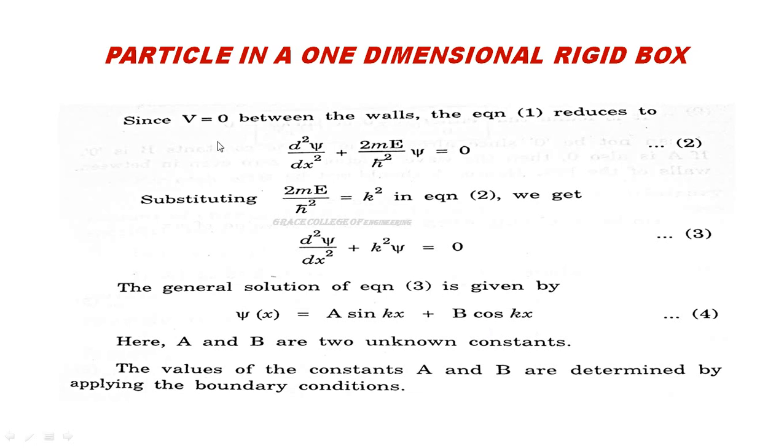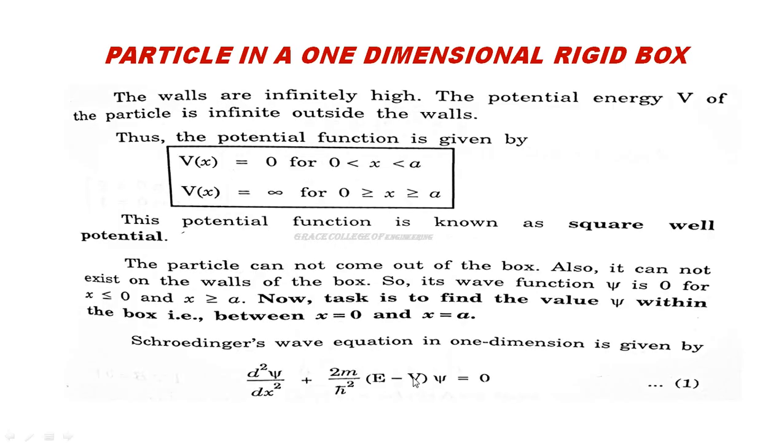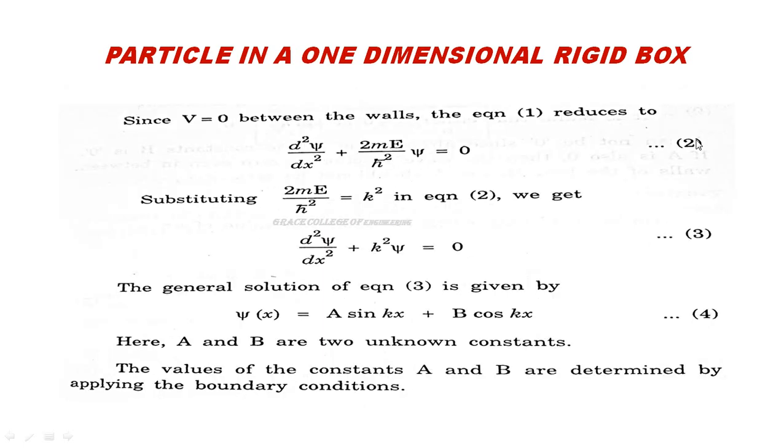We know that potential energy V is equal to 0 between the walls. Now in this equation you have to put V equal to 0. So d squared psi by dx squared plus 2mE psi by h cross squared is equal to 0. Take this as equation number 2. Here 2mE by h cross squared you take as k squared. So substitute that value here. So d squared psi by dx squared plus k squared psi is equal to 0. Take this as equation number 3.